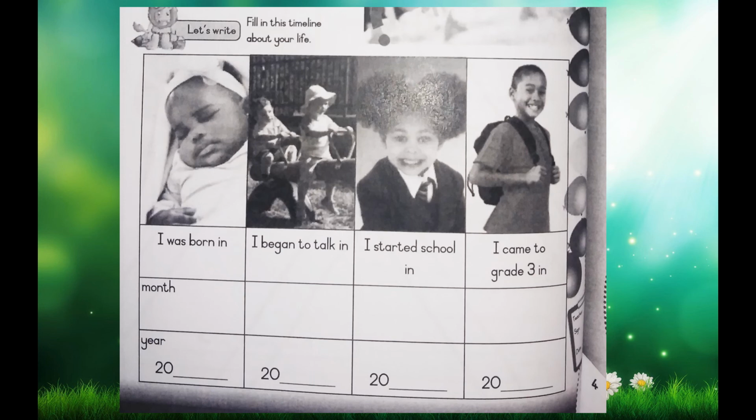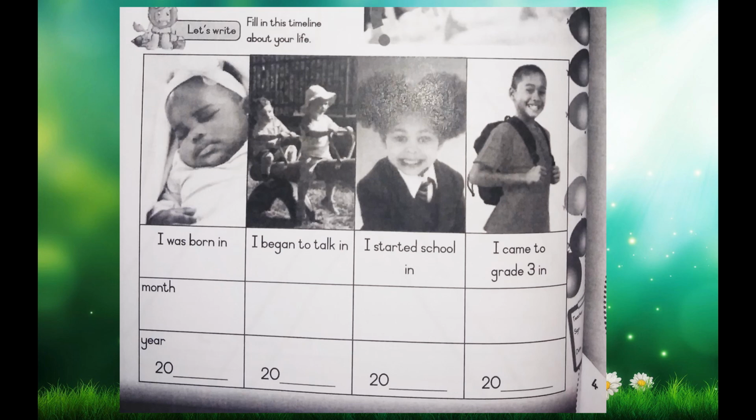Okay, so the first column, that means the first blocks from top to bottom. Do you see there's a baby? Underneath it, it says, I was born in. So you must write underneath it, in which month were you born? And then underneath that, in which year were you born? In the second column, it says, I began to talk in.